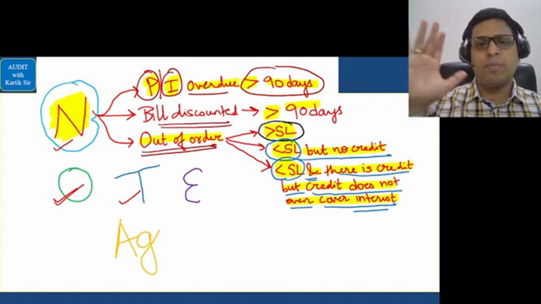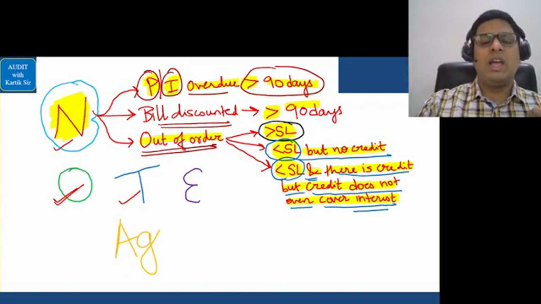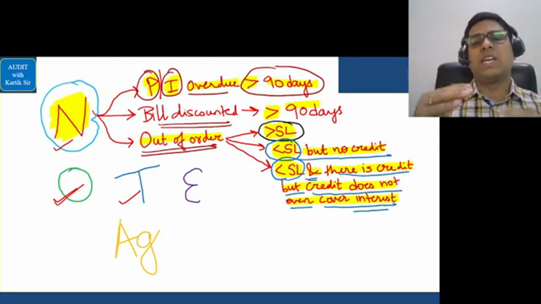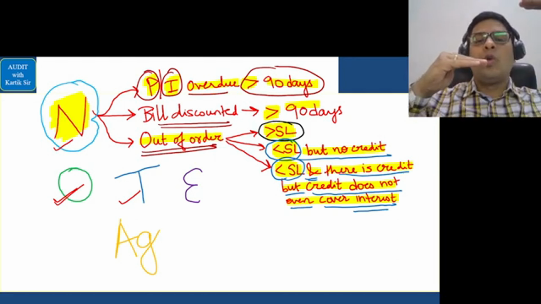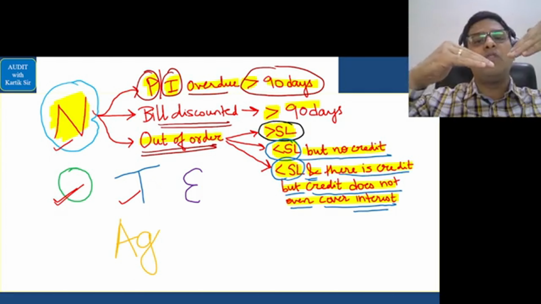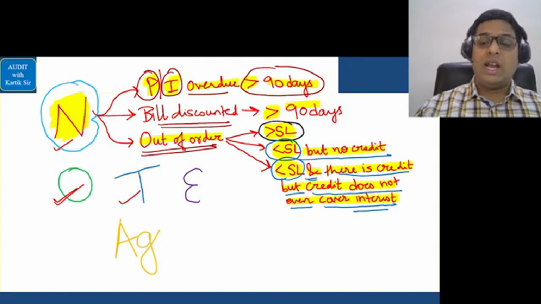Okay, I hope you remember each and every example that we did in the class. These are called the tickling matters. So these are the best kind of security, and because of that, the bank will never treat it as an NPA, provided only one condition is there, that sufficient margin is maintained. The loan can be of 5 lakhs, and the security should be of a value of more than 5 lakhs. Okay. Next is called erosion.